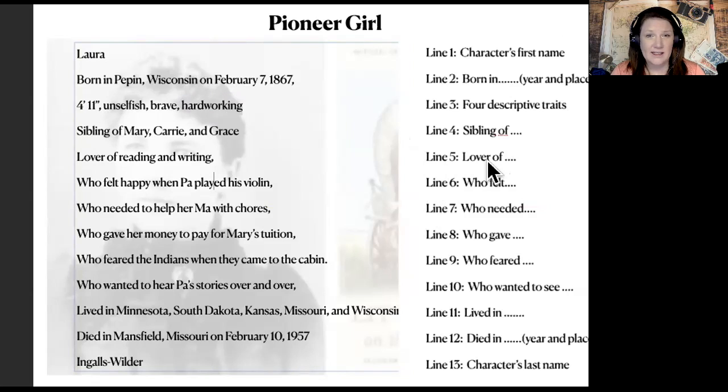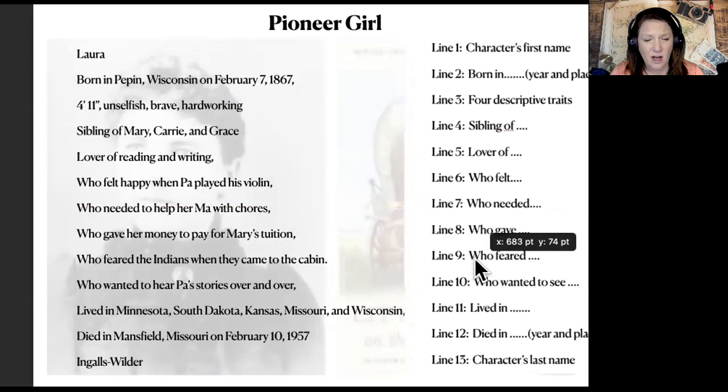Now there's a lot of things I could have chosen, but I chose to just focus on the reading and the writing. Who felt, and of course there's lots of different options for this, who felt happy when Pa played his violin? Who needed to help her ma with chores? Who gave her money to pay Mary's tuition? Who feared the Indians when they came to the cabin? Who wanted to hear Pa's stories over and over?